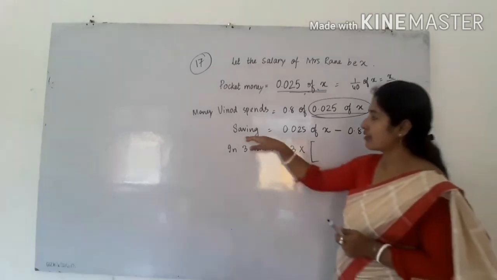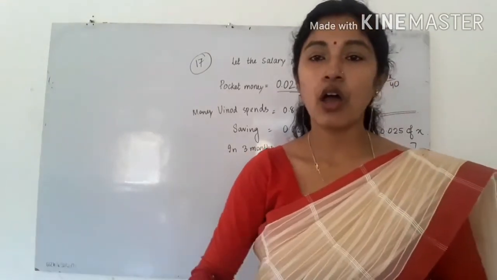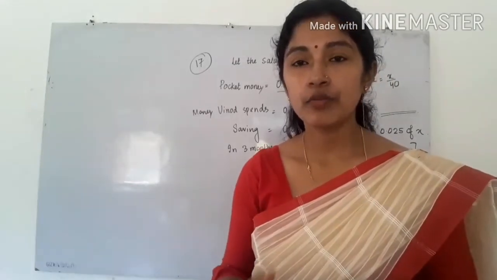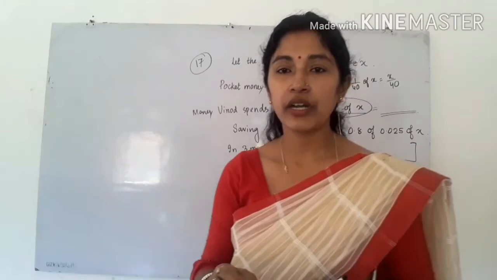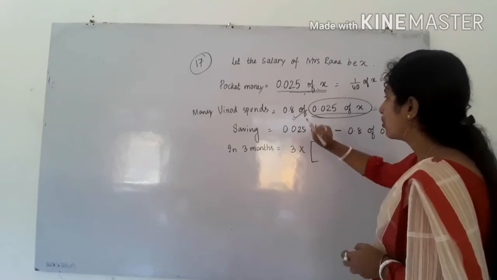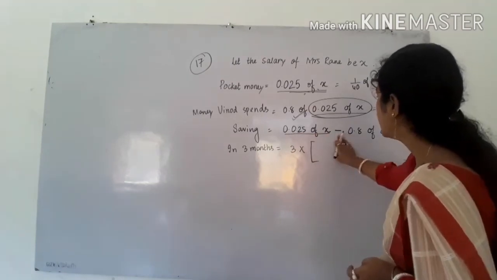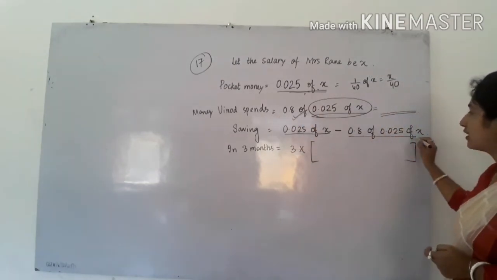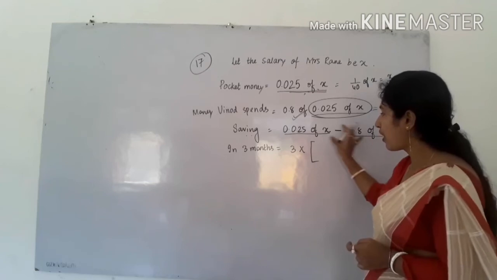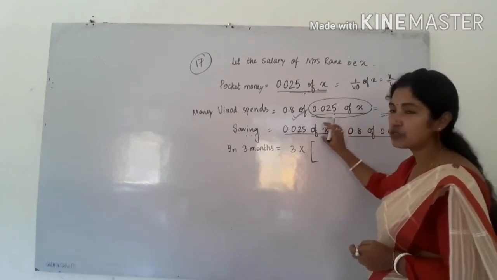Next is, what is the saving? Saving of Vinod. Here it is written, and he saves the rest. So how to find the saving? Saving will be equal to what? Pocket money minus spending, meaning expenditure. He spends this much money. So total pocket money is X by 40. You have to write here X by 40 minus the money he spends. That way you will find the savings. So savings will be that much. You will find it in the simplest form. In simplest form, try to write it.